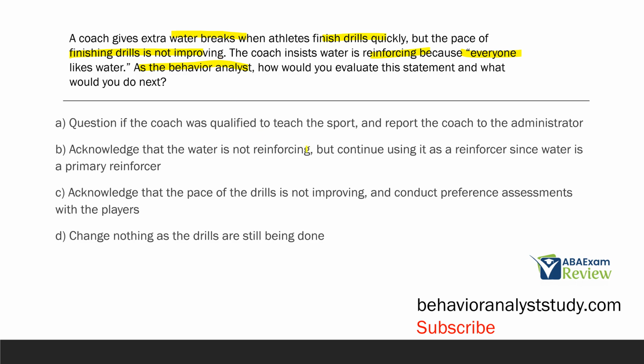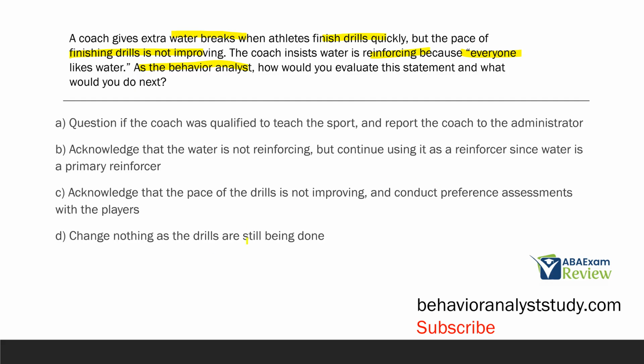So it doesn't make sense, nor is it a reinforcer in this situation, given the deprivation. C, acknowledge that the pace of drills is not improving and conduct preference assessments with the players. Yes. Explain to the coach, well, yes, everyone likes water, or water is needed, I should say. Not everyone likes water. Water is needed, but it's not having an impact on the behavior. We need to actually find out what these players like and then find out what's reinforcing.